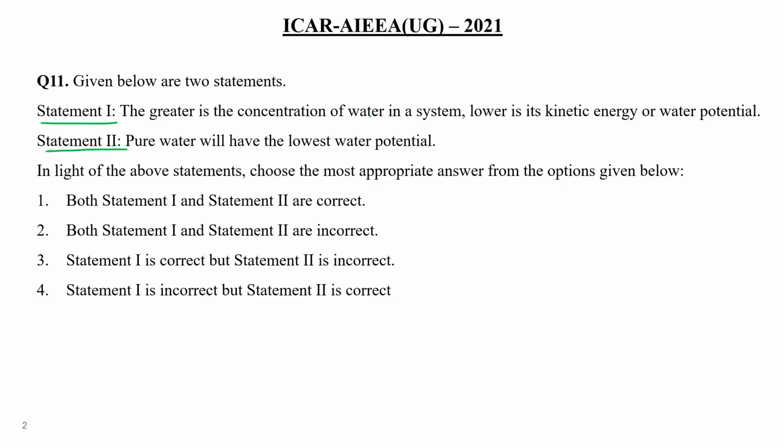Next, statement number 1 and statement number 2. Greater is the concentration of water in a system, lower its kinetic energy or water potential. Pure water will have the lowest water potential. We have discussed this during lecture time, so quickly tell me the right answer. Just take 5 seconds. Is the first statement correct? And the second statement says pure water will have the lowest water potential.